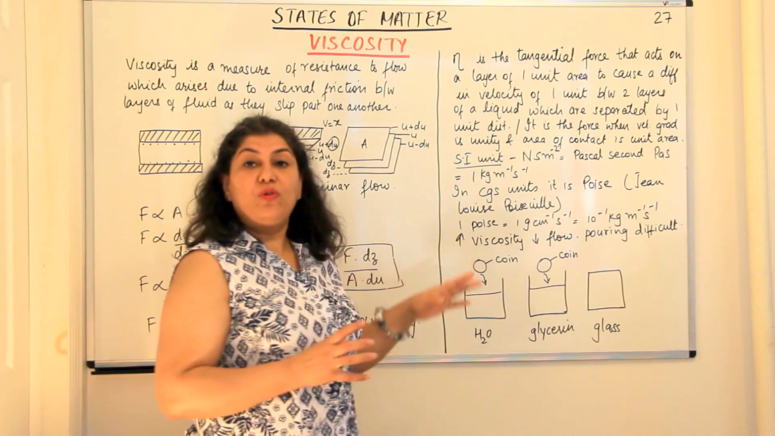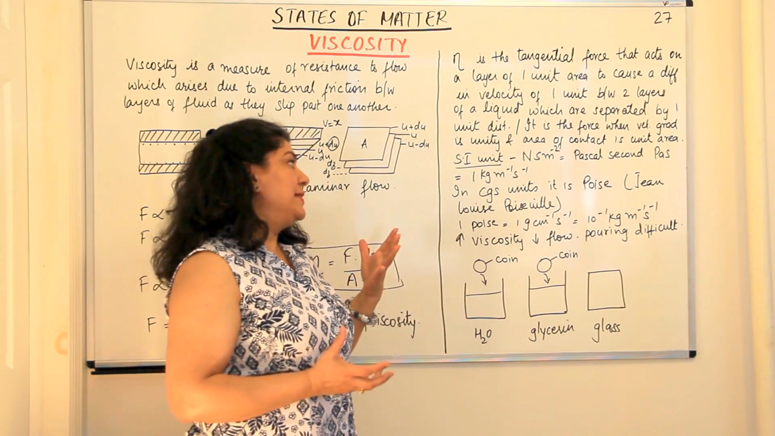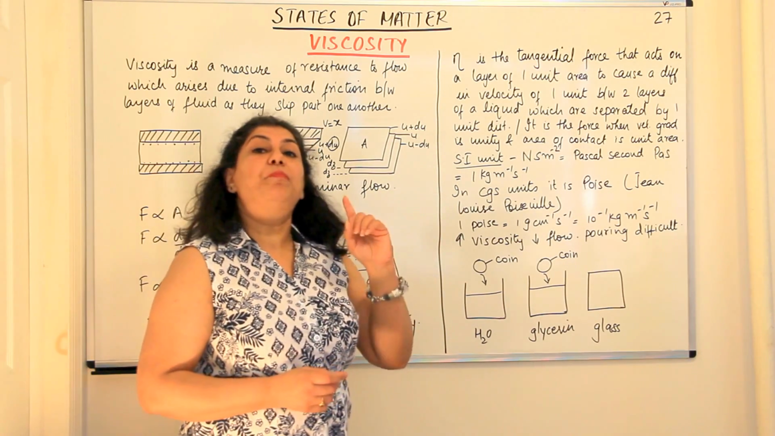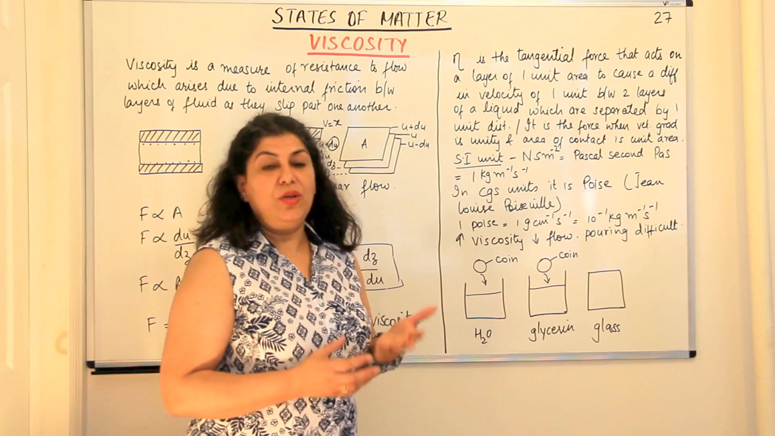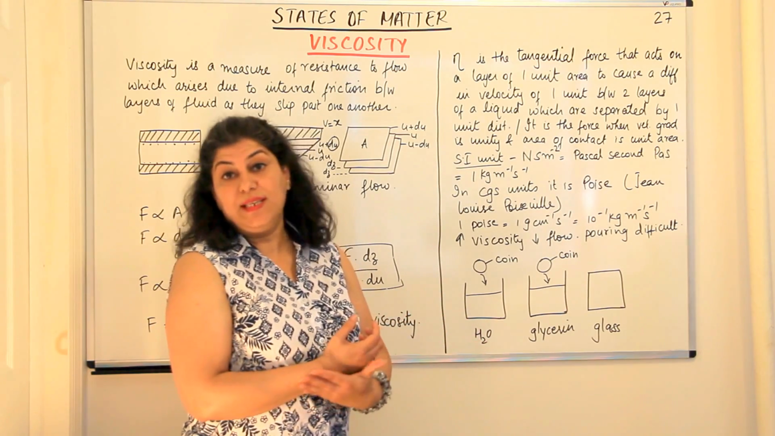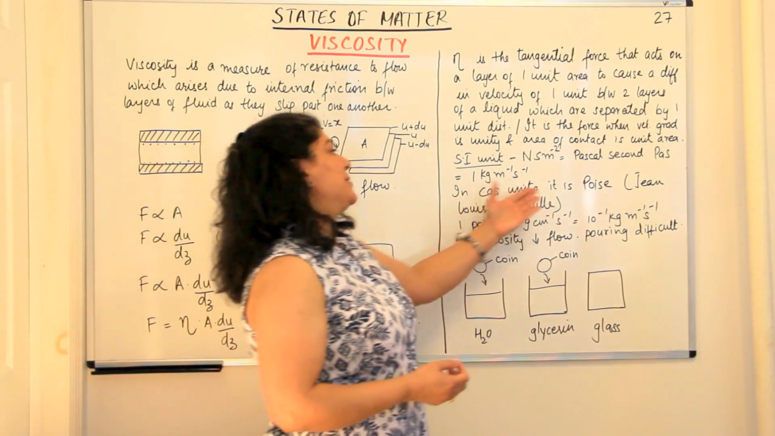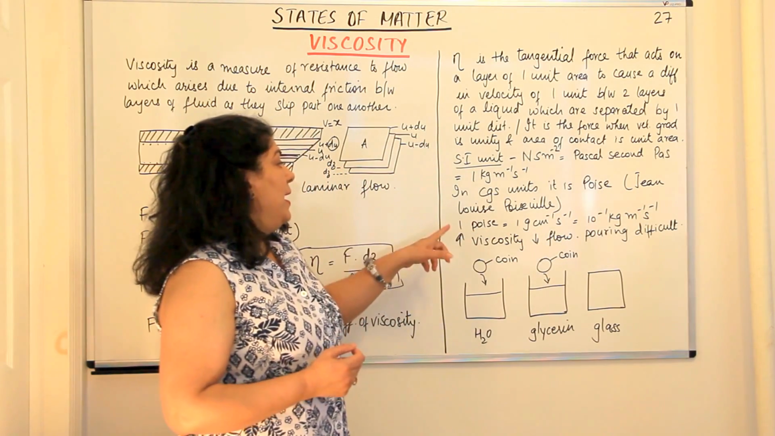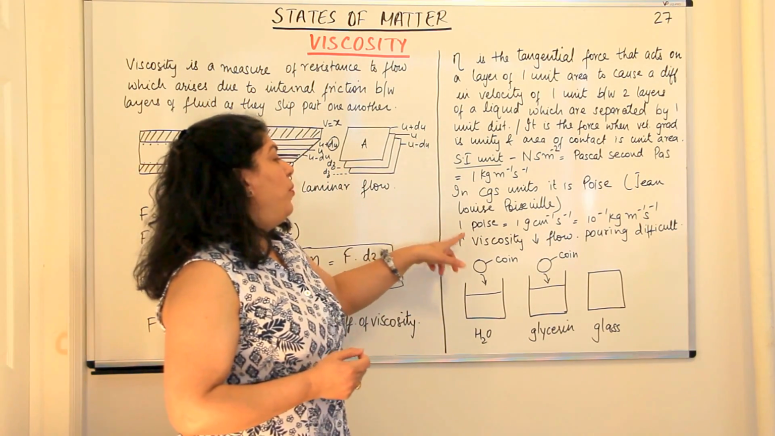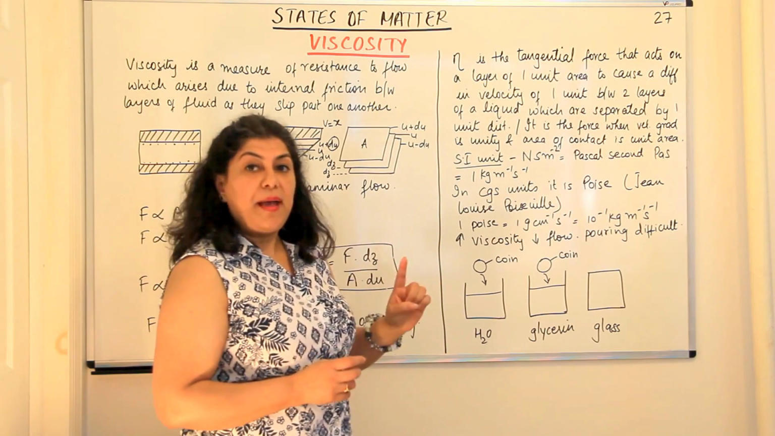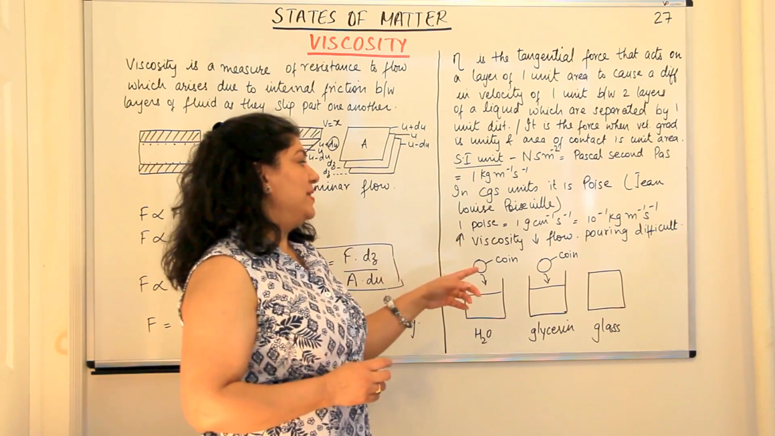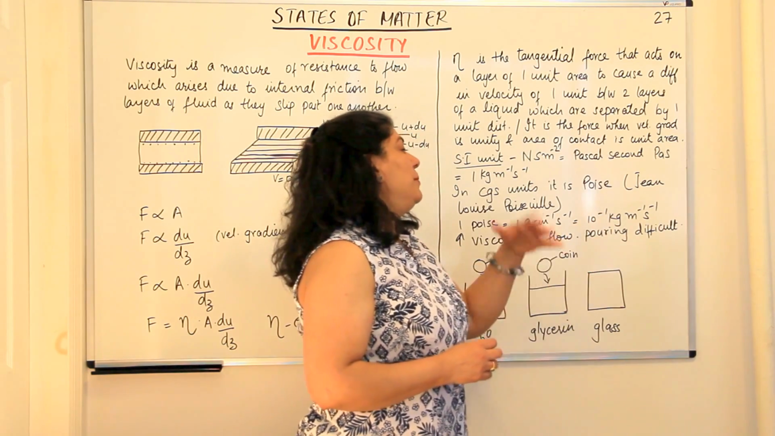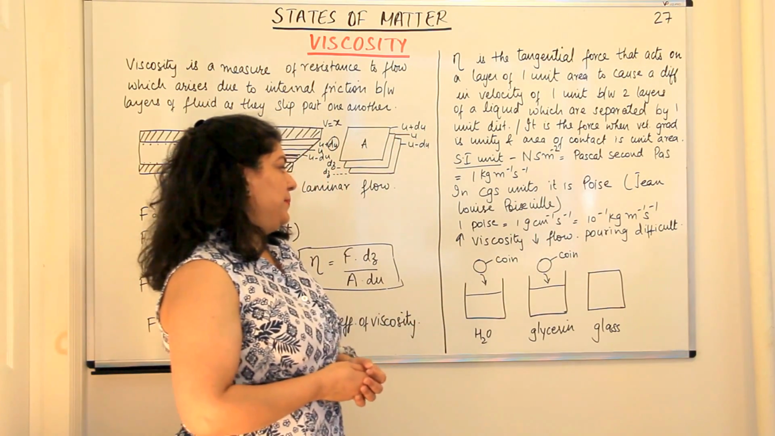If you have to report the coefficient of viscosity in terms of CGS units, then it is written as a poise. The unit for coefficient of viscosity is poise. And what is poise? It has been named after the scientist Jean-Louis Poiseuille, and 1 poise is equal to 1 gram per centimeter per second, or 10 to the power minus 1 kg per meter per second.